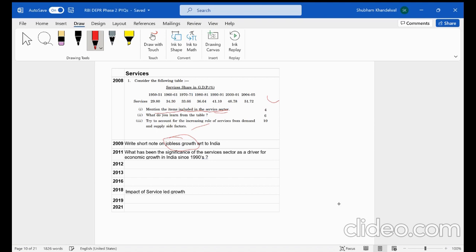Then again, in 2011, what has been the significance of the services sector as a driver for economic growth in India since 1990? So a very open question, very big question. So just prepare notes on this as well. Then in 2018, I think a short note was asked on the impact of service-led growth. So again, the basic theme here with the services sector is this jobless growth, because that is associated with the services sector. So prepare this, and then these small things, that is the items included in the services sector,